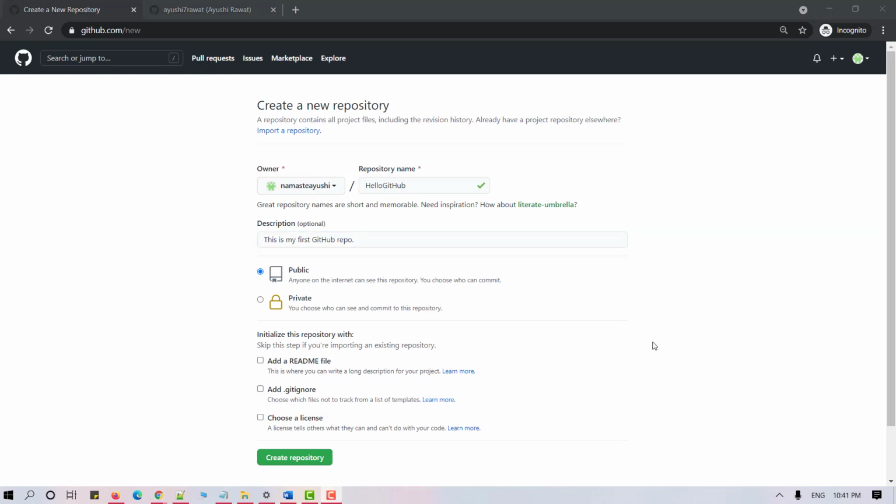Now it gives you two options to choose from. Either you can make your repository public or private. If you make it public, anyone can see it. If you choose private, you can control who sees it. So let's make this repository public.